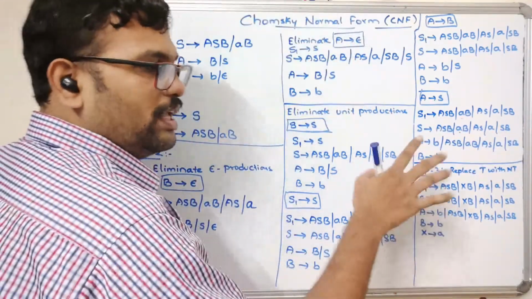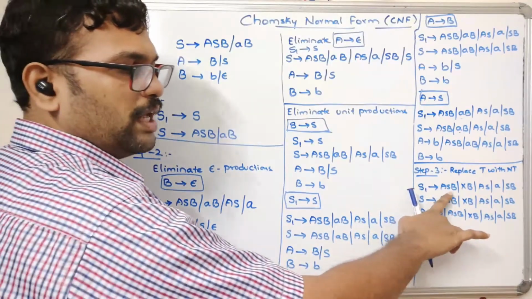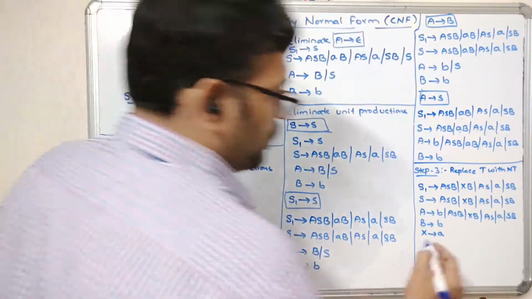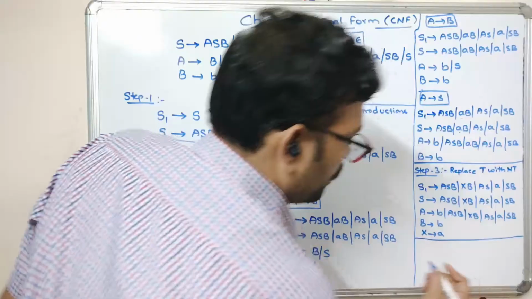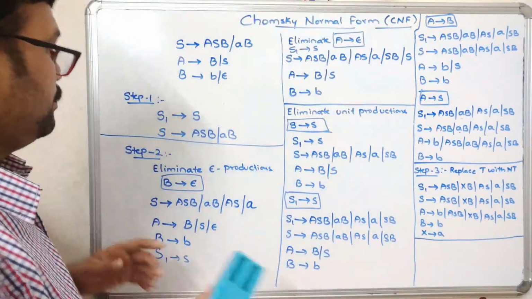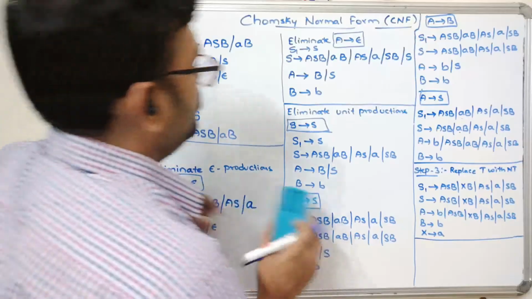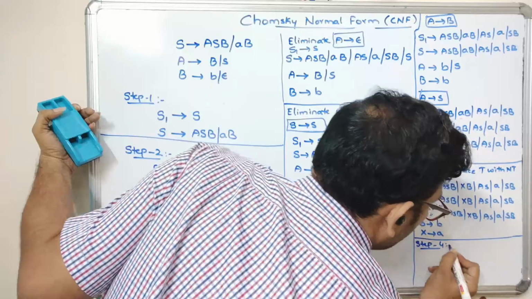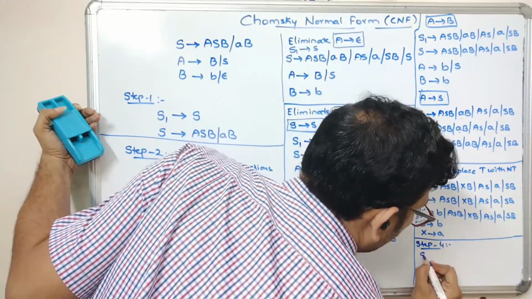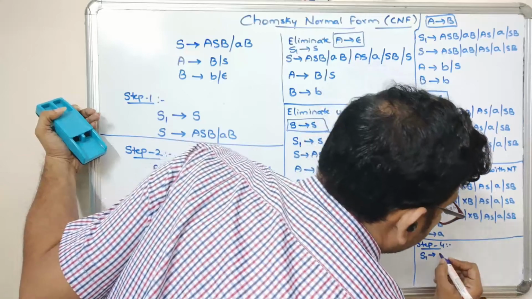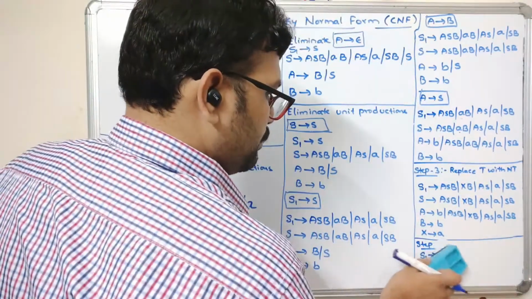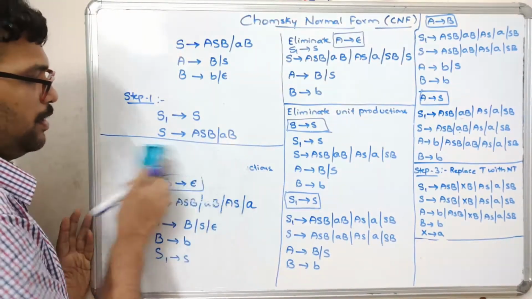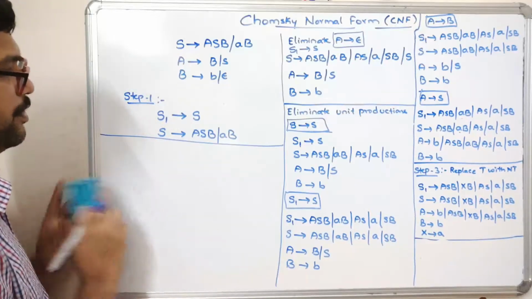What is step 4? If the right hand side of a production has more than 2 non-terminals, replace them with a new non-terminal by creating a new production. I am erasing this one, and I will write step 4 here.